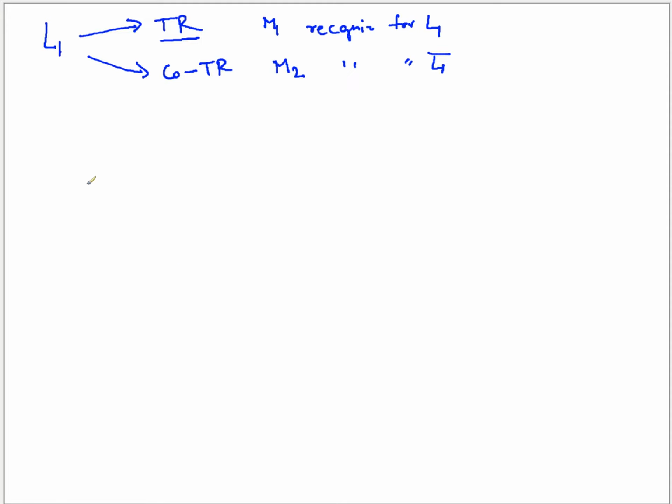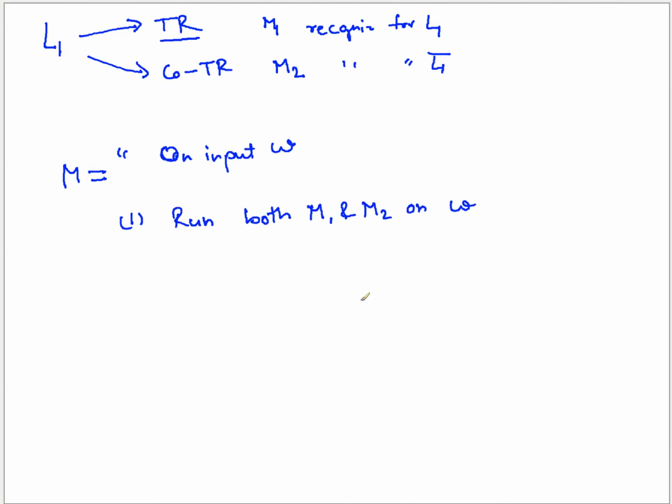So what that decider is going to do, the description is very easy. On input some string w, step 1 is very simple: run both machines in parallel. Run both M1 and M2 on w. How can we run both machines on w? You can put it in the description on two different tapes and continuously run them on the string.